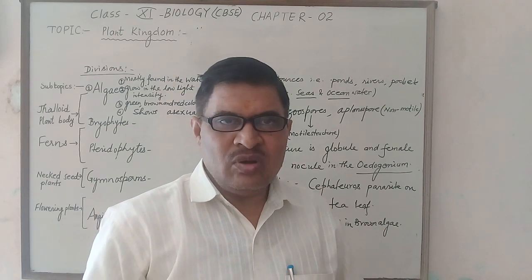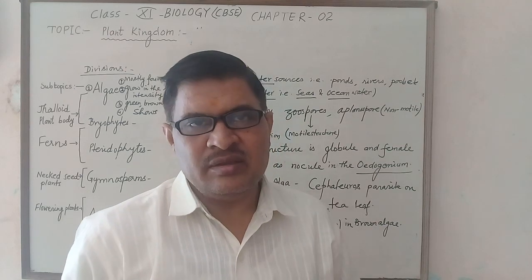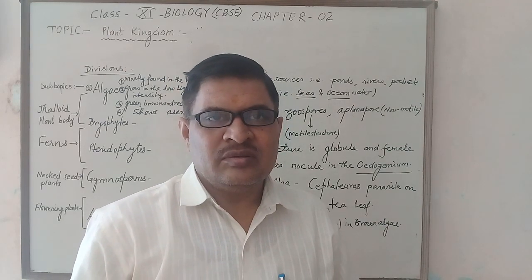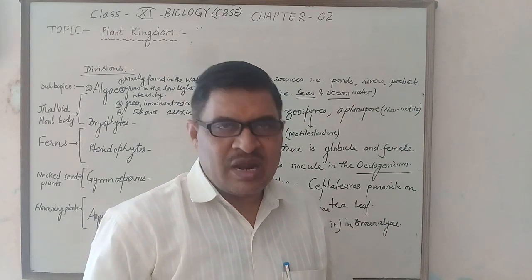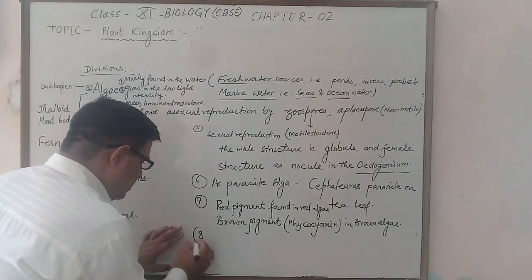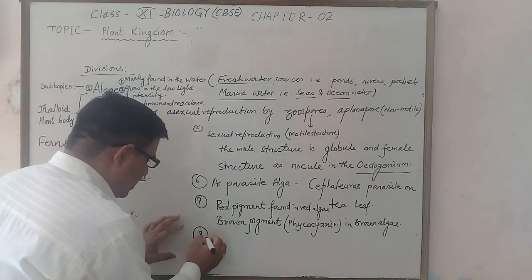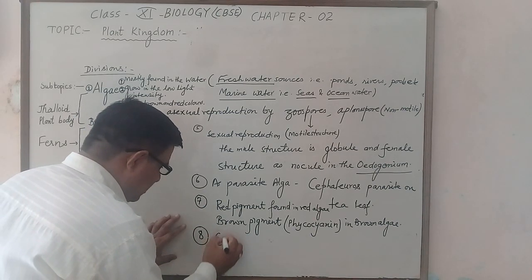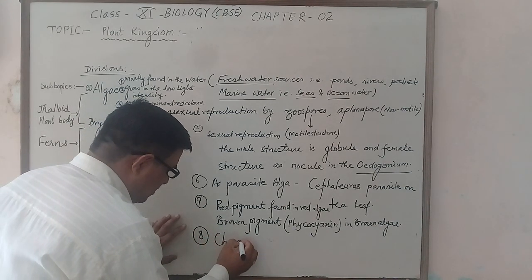Such types of algae are referred to as blue-green algae. Here one alga, Chara.